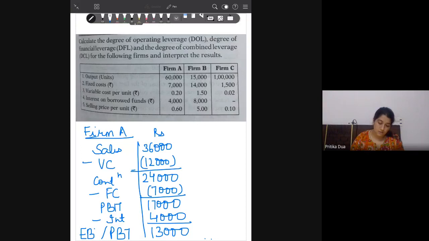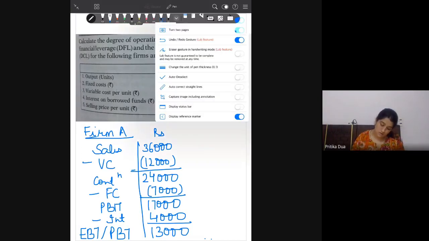Please let me know the values. I need contribution, PBIT and PBT. Please calculate for firm B and C now.